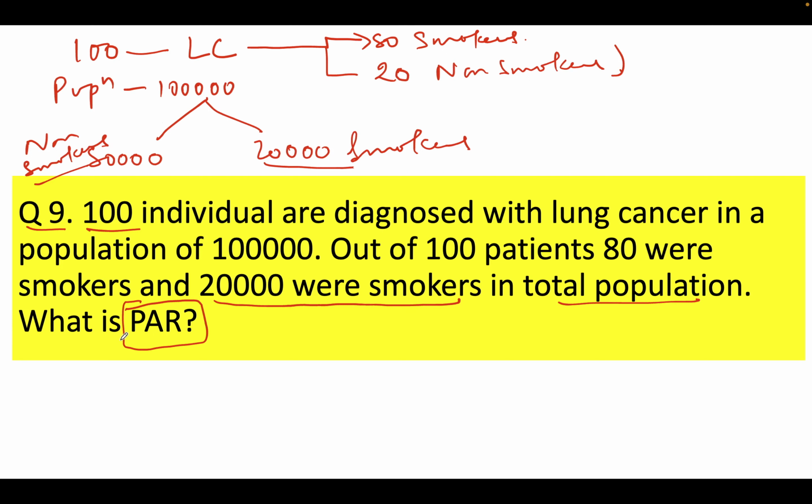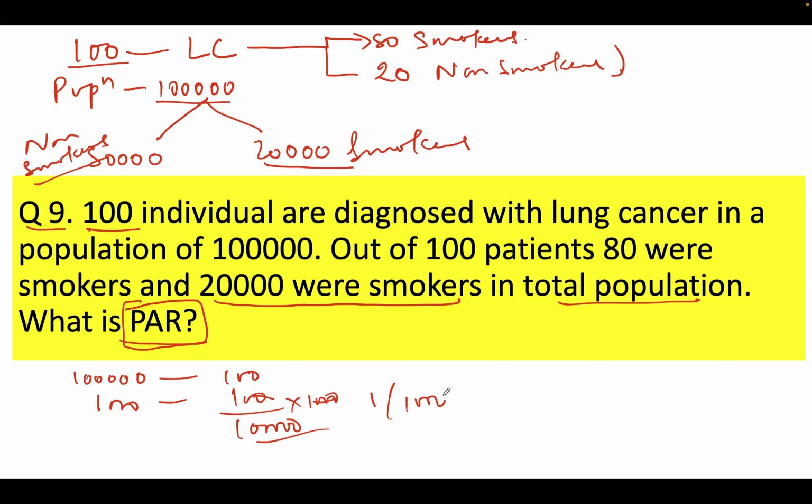Now they're telling us to calculate population attributable risk. So I'll not calculate population attributable risk now. I'll just start from scratch. So population, they are saying 1 lakh and number of disease developed is 100. So in 1 lakh, we have 100 cases. So what is the incidence? So in 1000, how much it will be? It's simple, 100 by 1 lakh into 1000. So it is 1 per 1000. So can I say this is my incidence in population of lung cancer, right? We have calculated this.